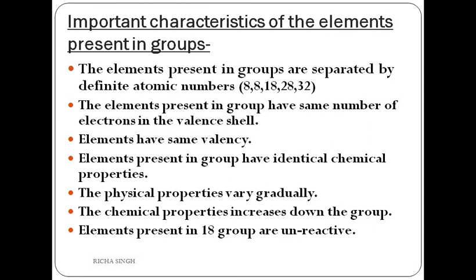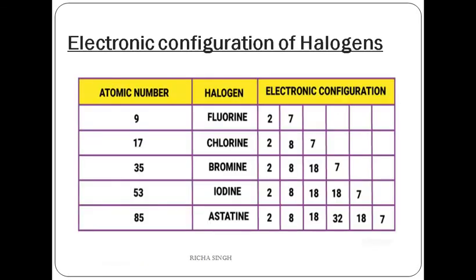Now one more thing. I will just repeat the slide: the gaps between these elements are in terms of 8. You can see the difference between fluorine and chlorine; the difference in the number of electrons is 8. Then again it is 8 from chlorine to bromine. Then it is 18, 18 and 32, and so on.